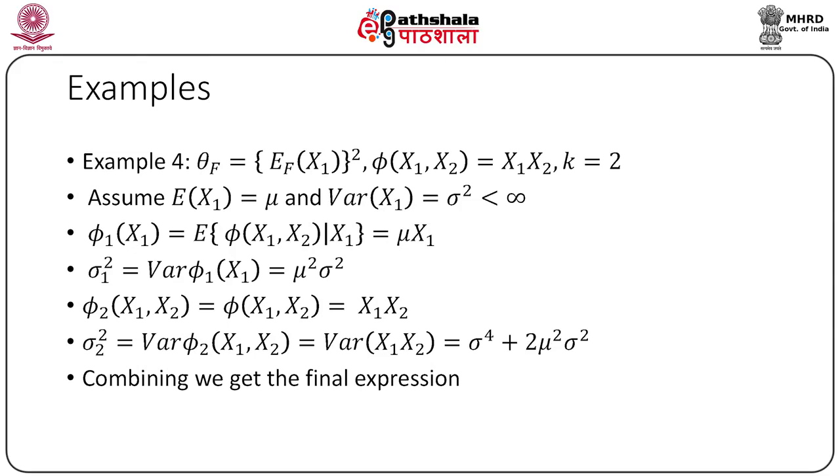Since expected value of x1 square is nothing but variance of x1 plus mu square, we get expected value of x1 square into x2 square as mu square plus sigma square whole square. Again, expected value of x1 x2 is mu square, and thus simplifying we get sigma 2 square as sigma to the power 4 plus twice mu square sigma square. Hence, we get the desired expression of variance after using these expressions.